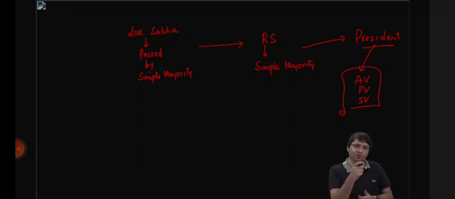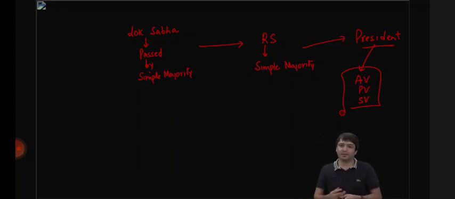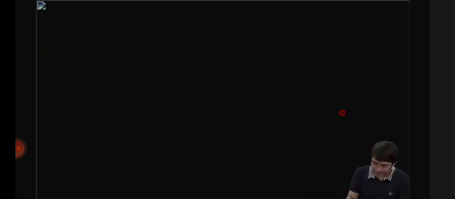But let's assume another scenario. Let's say this bill is introduced in Lok Sabha and then we have Rajya Sabha. What if Lok Sabha passes this bill by simple majority? Rajya Sabha also passes this bill by simple majority. There is no issue. Why? Because both houses have passed the bill.